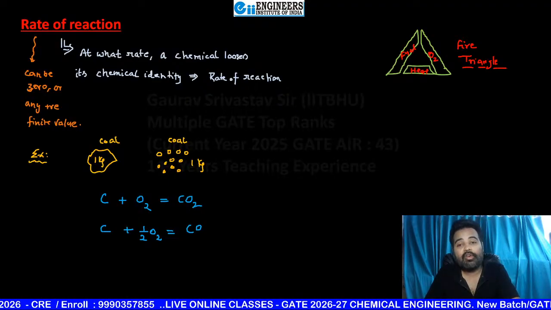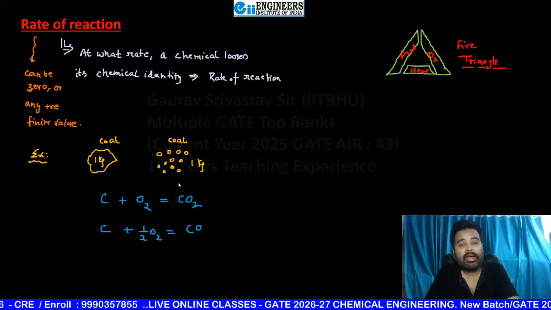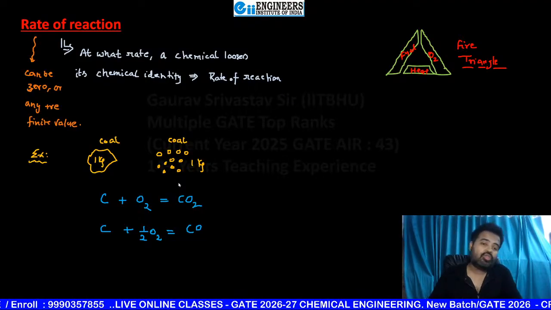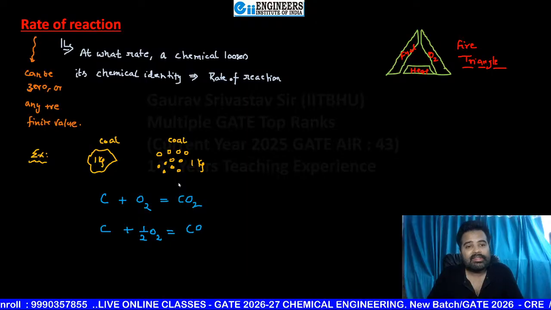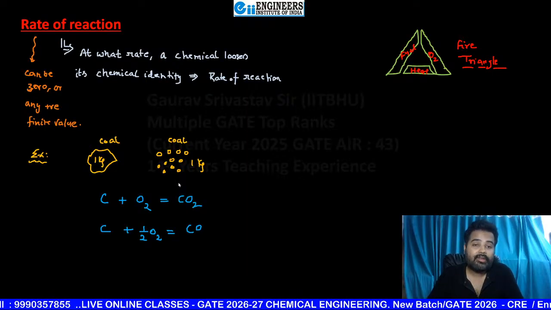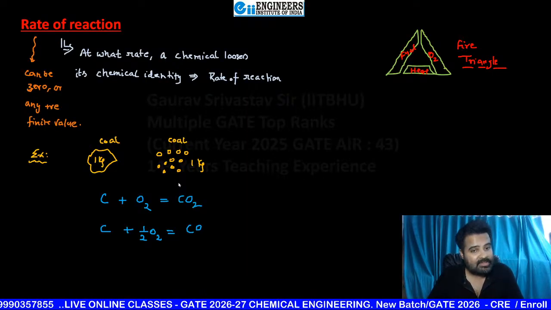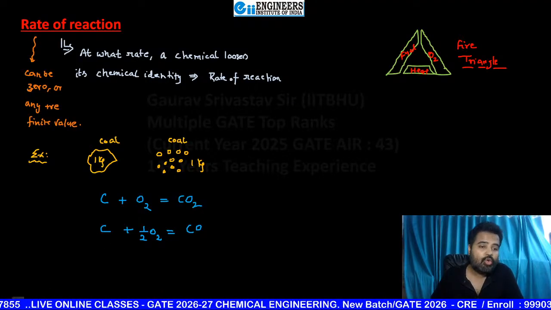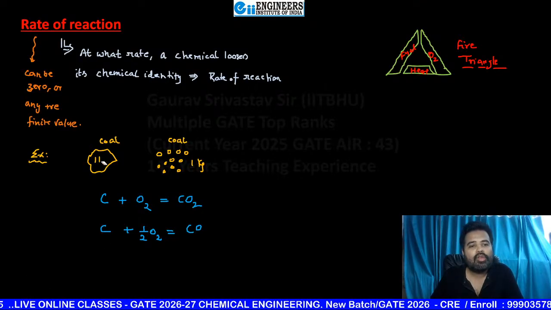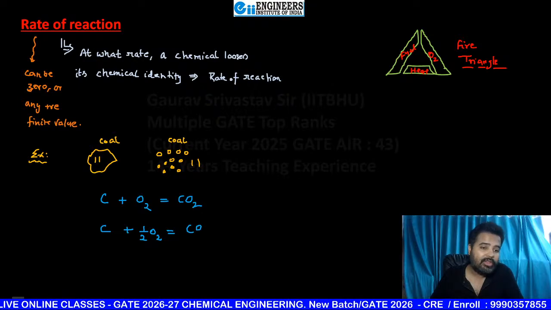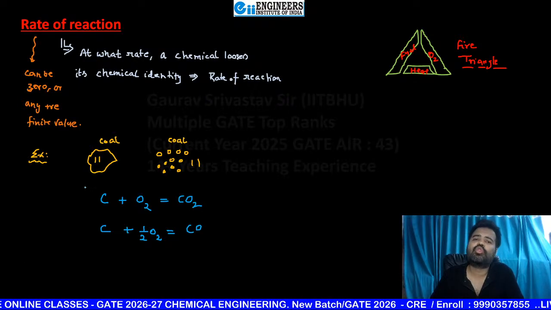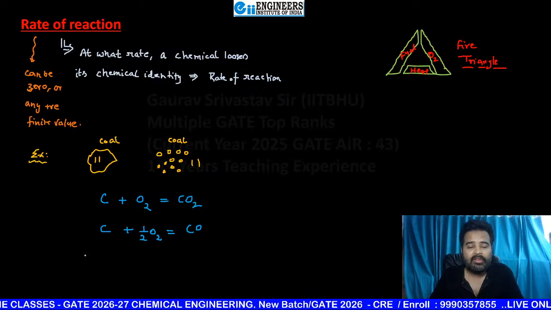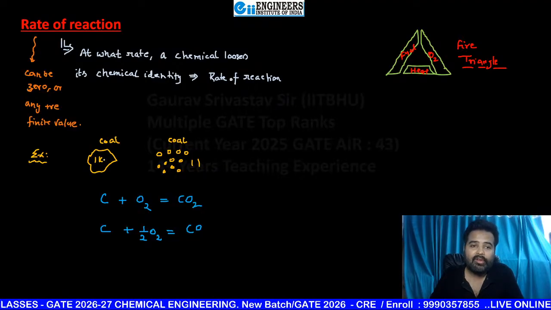Okay, are you getting my words, my dear students? So in both cases they are going to burn, but in case number 2 complete 1 kg, or if you want to show it in molar unit, then you can write 1 kilomole. 1 kilomole means 12 kilogram here. 1 kilomole of carbon, that is 1 kilo atom of carbon.